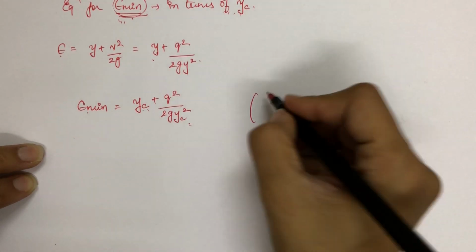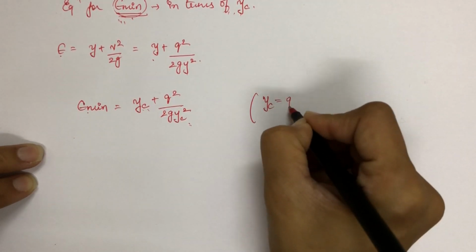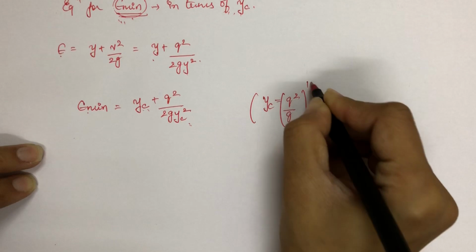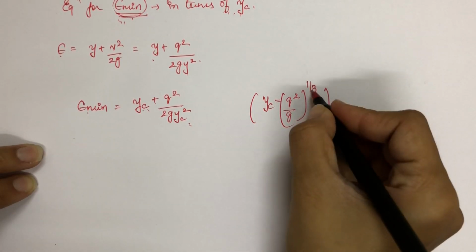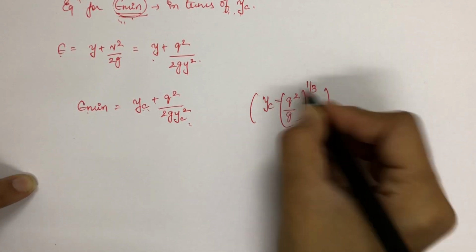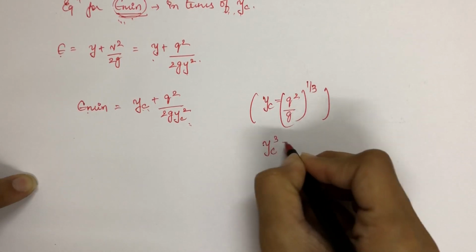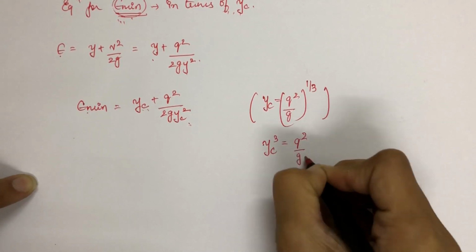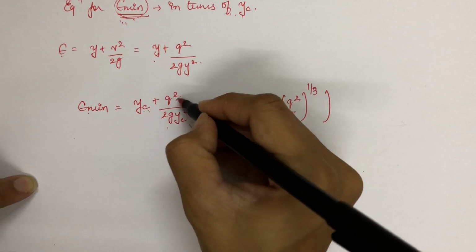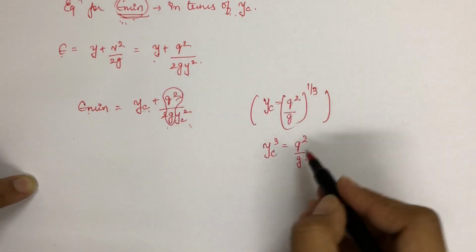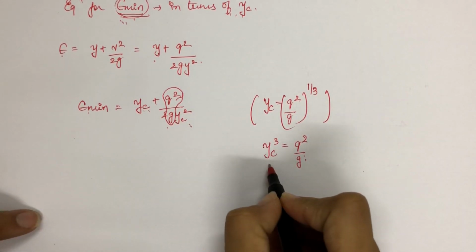If I use this equation, that is yc is equal to q square by g whole raised to 1/3, I will transfer the cube root over here. So yc cube is equal to q square by g. In this equation, instead of q square by g, I can use the term yc cube.